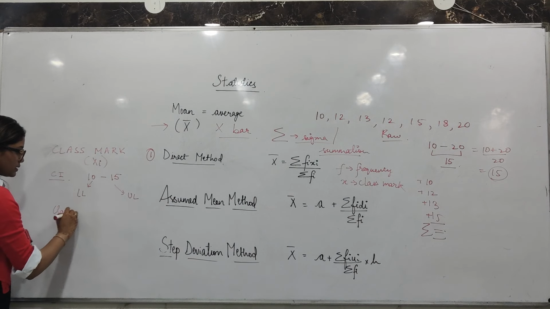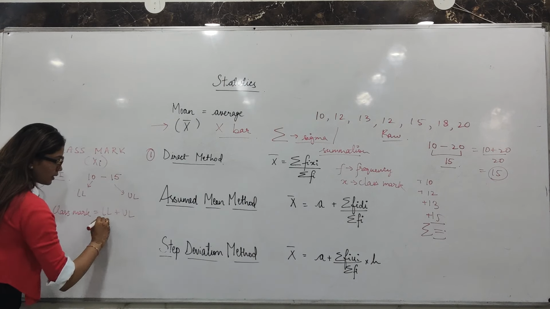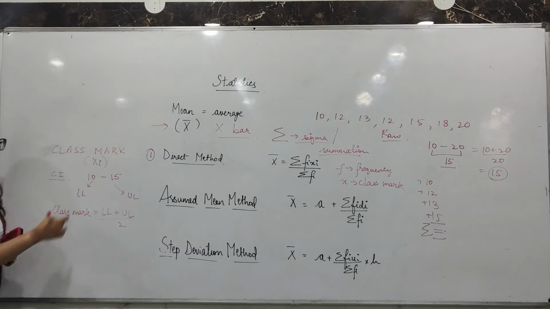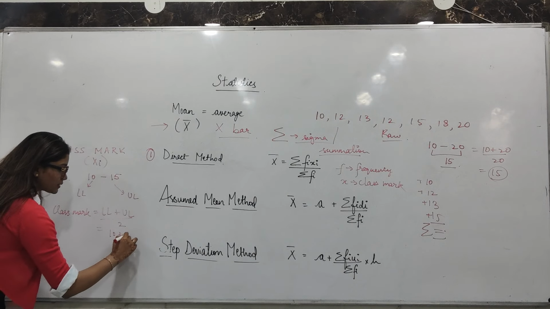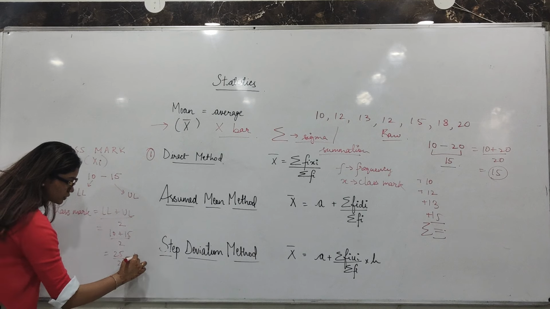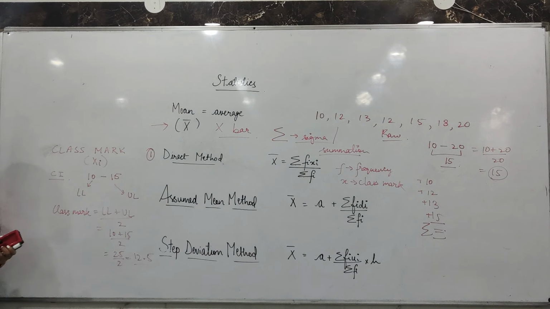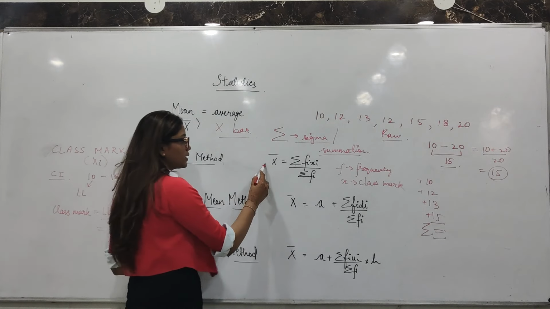Class mark is (lower limit plus upper limit) upon 2. In this case, (10 plus 15)/2, which is 25/2, which is 12.5. So your class mark is 12.5. Okay, this is the direct method.